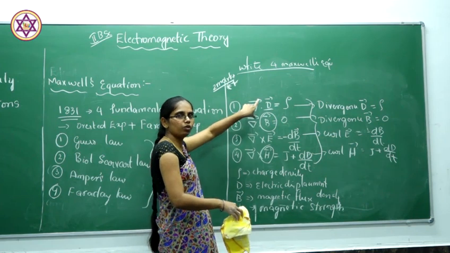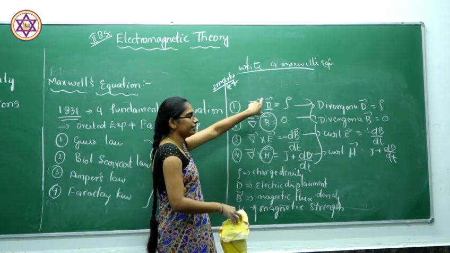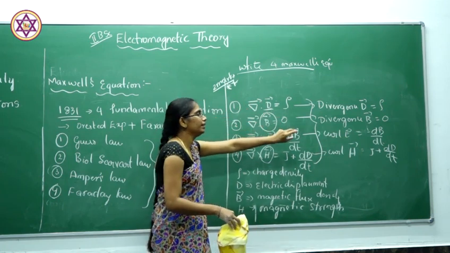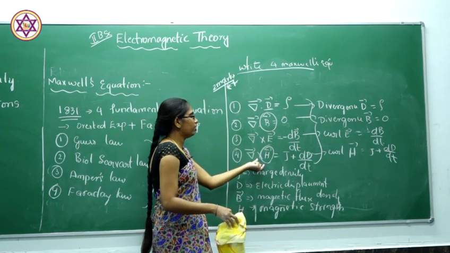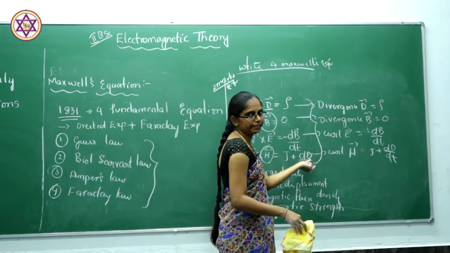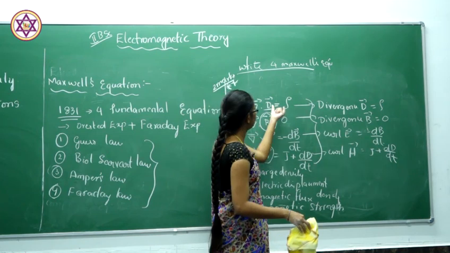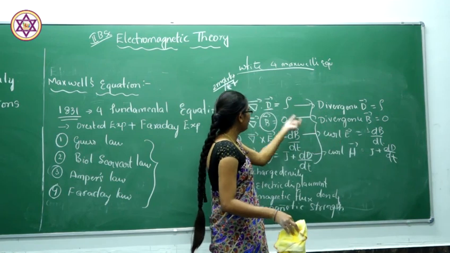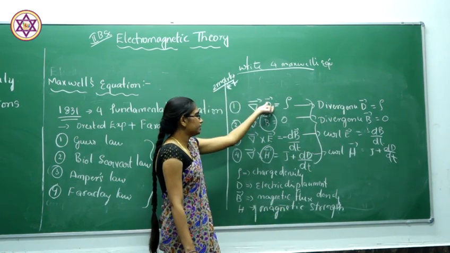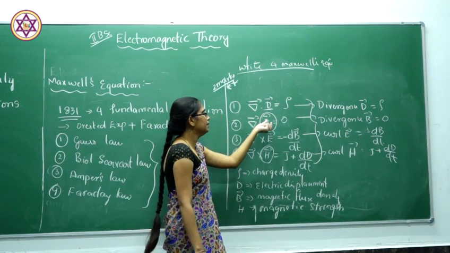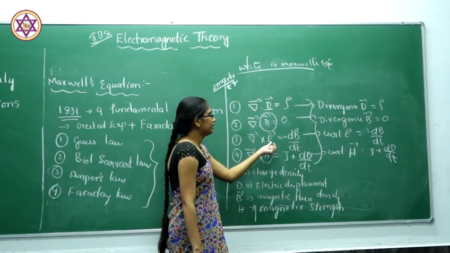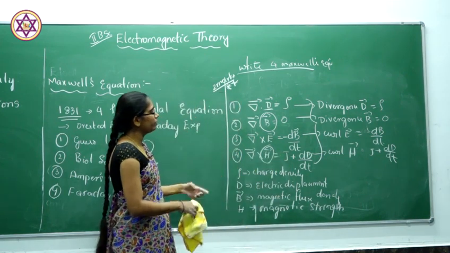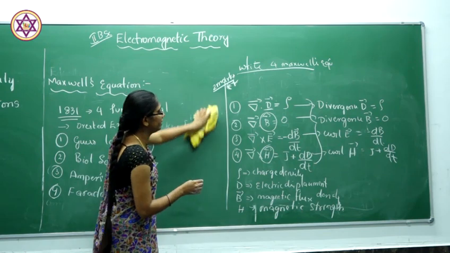Maxwell's equations are four equations. The first one is del dot D equals rho, del dot B equals 0, del cross E equals minus dB by dt, del cross H equals J plus dD by dt. We can write these equations using divergence and curl, where D is the electric displacement, rho is the charge density, B is the magnetic flux density, E is the electric field, and H is the magnetic field strength. These are all the terms.